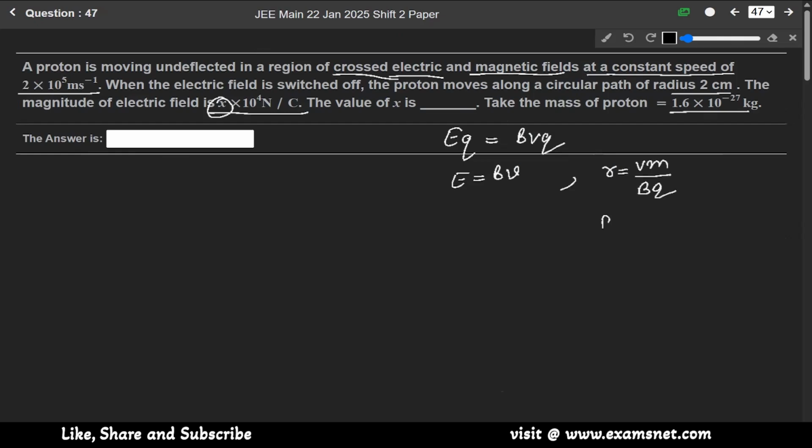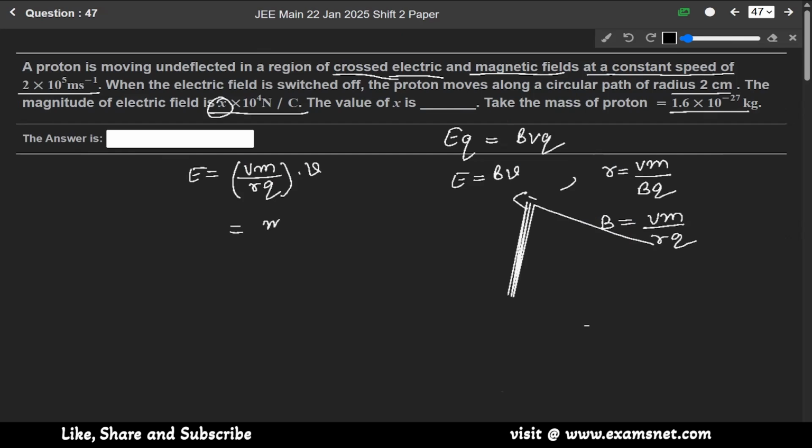So from here B equals VM over RQ. Putting this value here, we get E equals VM over RQ into V, so it becomes mv square over RQ. So now just put the values.